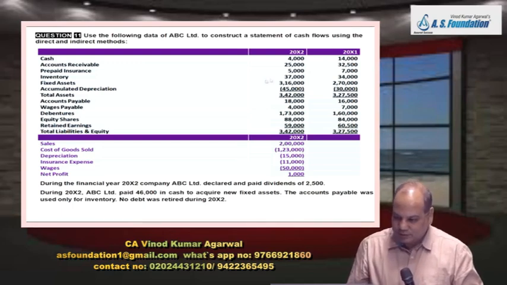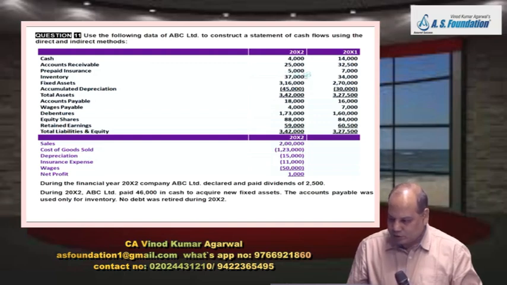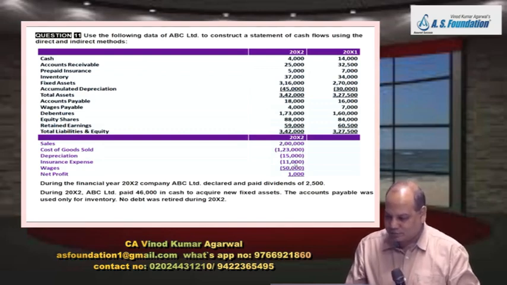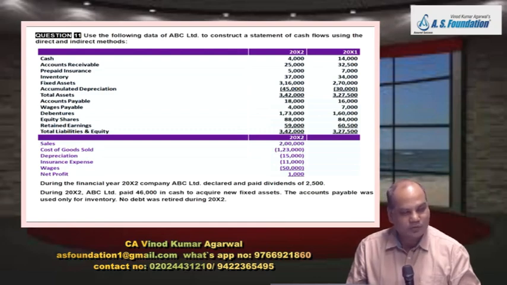Next, prepaid insurance. See, in your SOPL, insurance expense is appearing 11,000. And you have opening prepaid and closing prepaid insurance. So can you tell me how much cash was paid? How much cash was actually incurred? 9,000? 9,000. Tick mark 9,000.